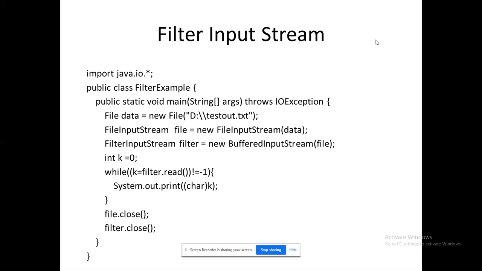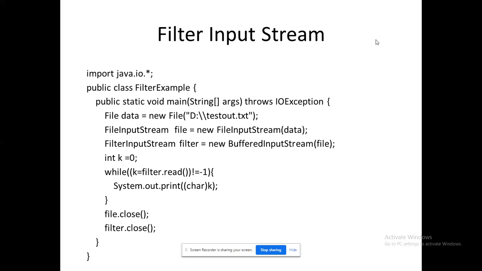I am not using filter here. There is not much difference between the programs you have seen yesterday and today. Actually, am I using filter in this program? No, I am not using the filter. I am using this as a normal input stream. How to use filter? I will show you in the later demonstrations.